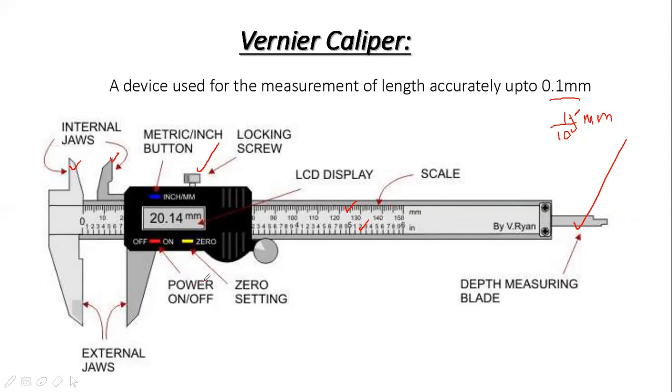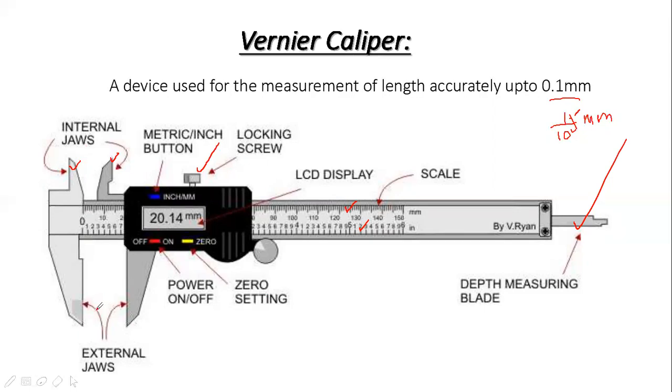It is power on off button, zero error setting, internal jaws and external jaws. Internal jaws is used to calculate the internal diameter of an object. For example, if you want to make a bolt, internal diameter can be calculated with the help of internal jaws, and the external diameter of that bolt can be calculated with the help of external jaws.